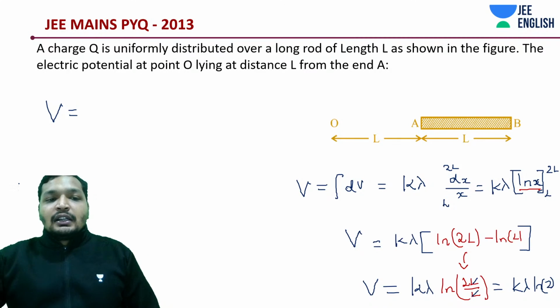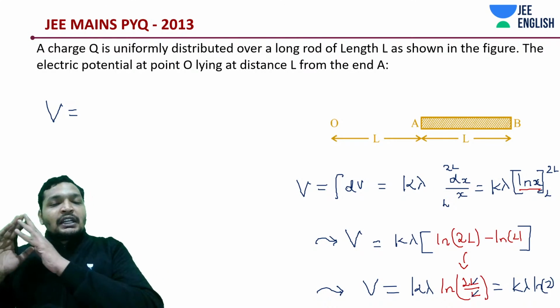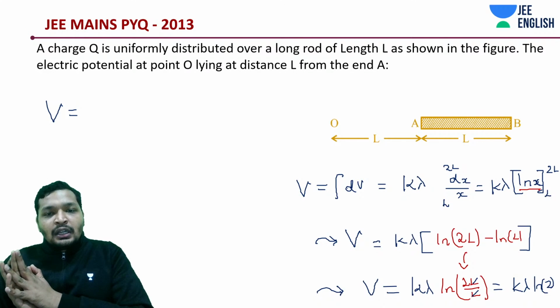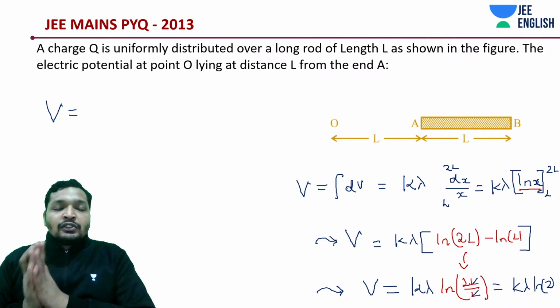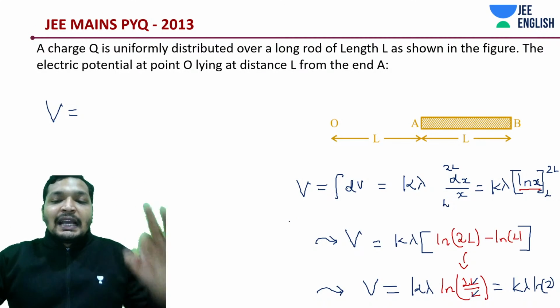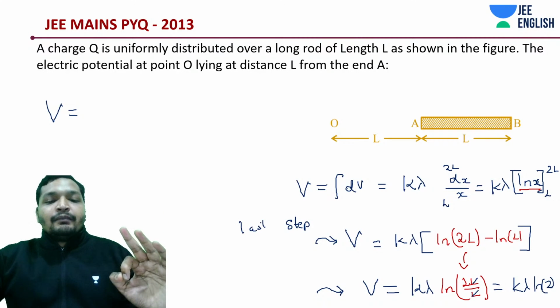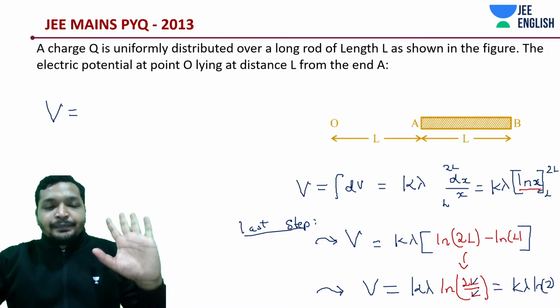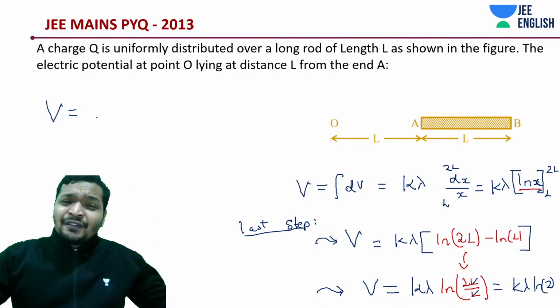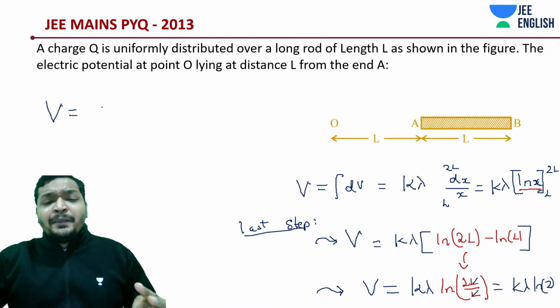As soon as you understood this, as soon as you get to this step, you must almost understand the answer. Even if it's a non-uniform charge distribution, you should be able to approach the answer within this step. This should be your last step in your exam, not beyond this. Trust me. Unless very confusing options are given. If confusing options are given, come back; you won't have so much time.